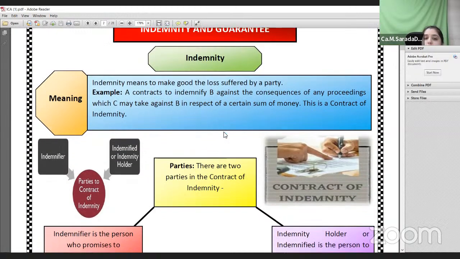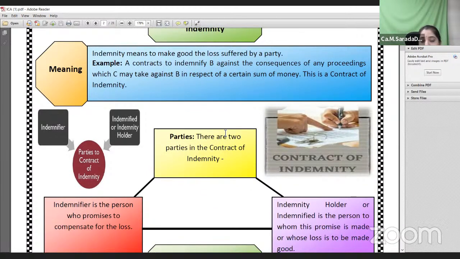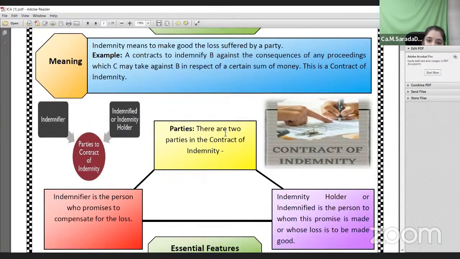For example, if any loss is caused because of floods, earthquakes, or tsunamis, where the losses happen to the stock, it is not covered in an indemnity contract, because it is an act of God. Okay, so death of the promisee in such cases is also an act of God. In such cases, it is not covered under the contract of indemnity.